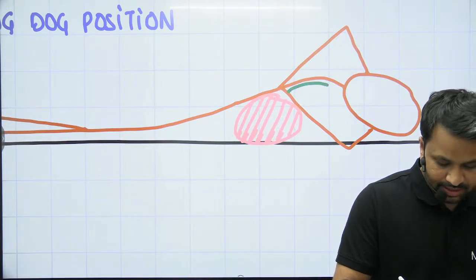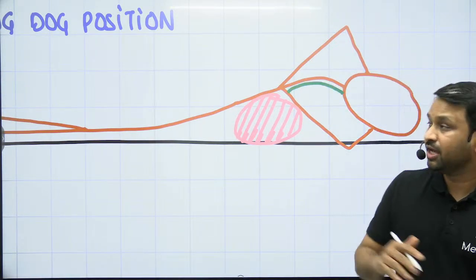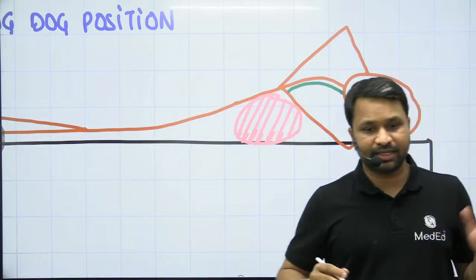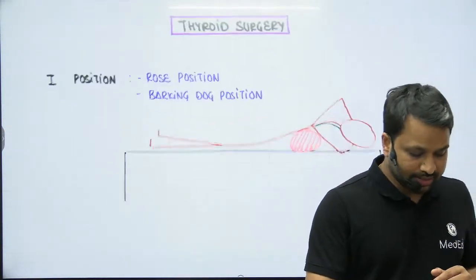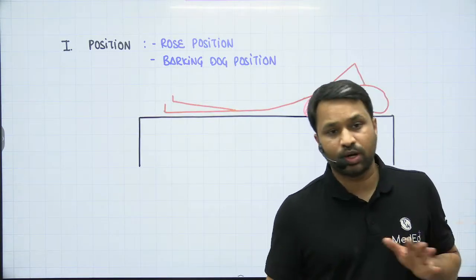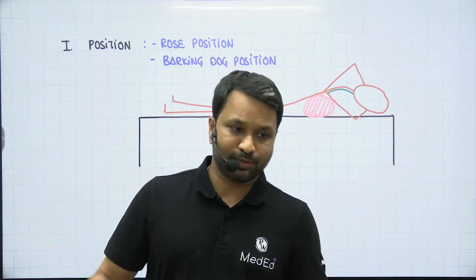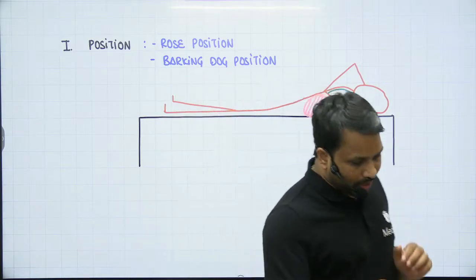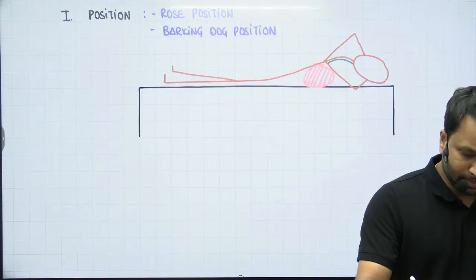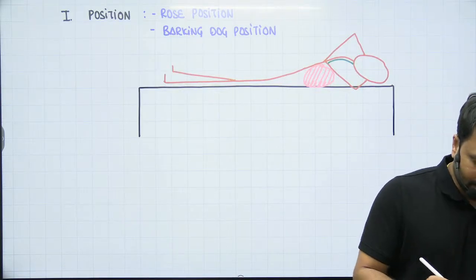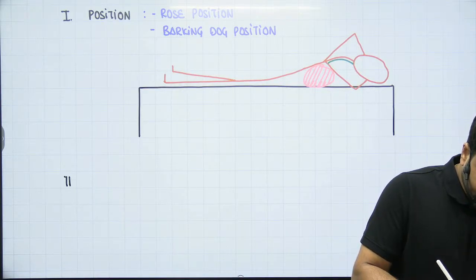This is the hyper extension of the neck. If you're able to achieve this hyper extension of the neck, this is what we call it as the rose position, or also called as the barking dog position. This will give me an adequate exposure to the thyroid gland. Once you have put the patient into the position, what is the second step? क्या करोगे?